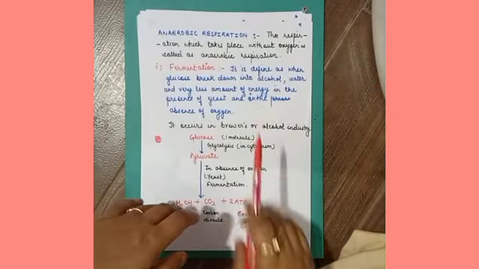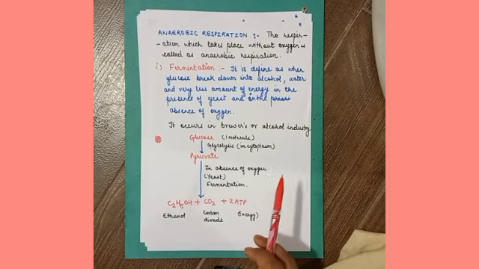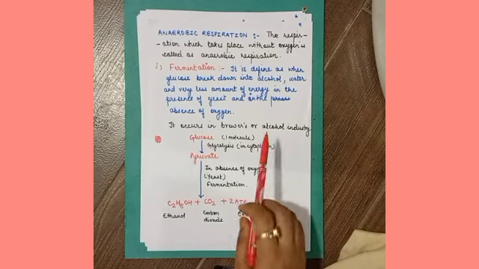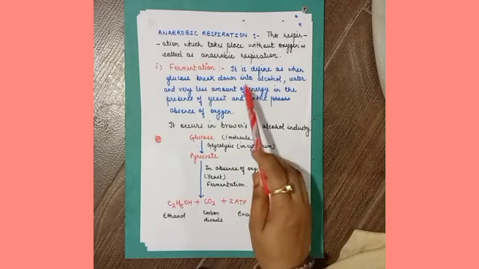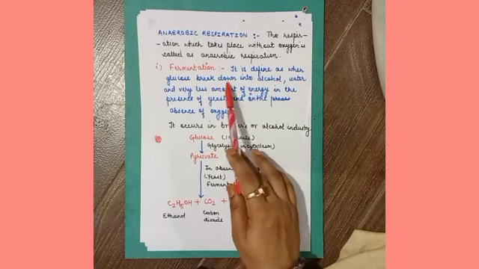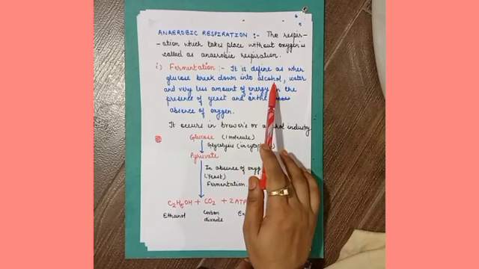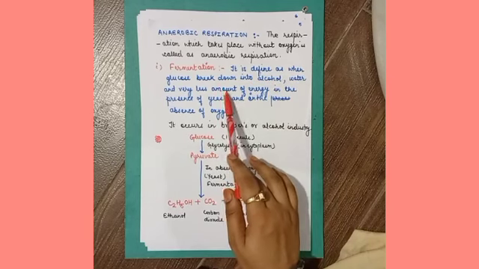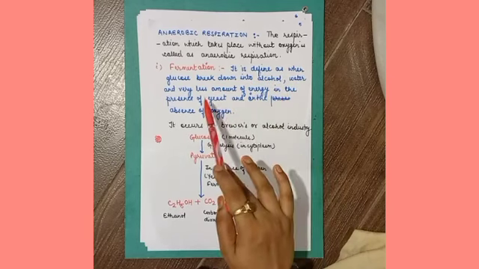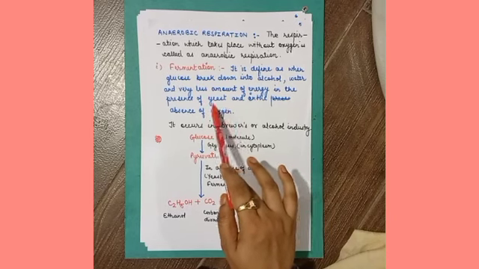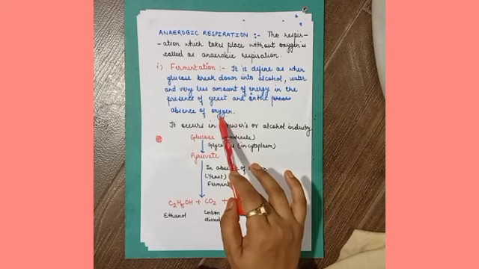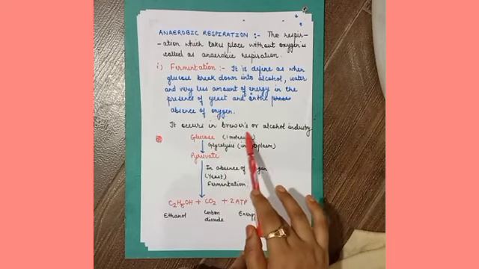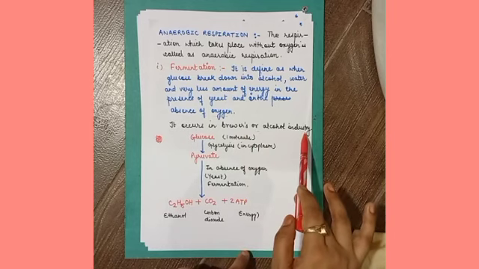Its application is in the brewers industry, or alcohol industry. So fermentation is defined as when glucose breaks down into alcohol, carbon dioxide and a very small amount of energy in the presence of yeast and in the absence of oxygen.